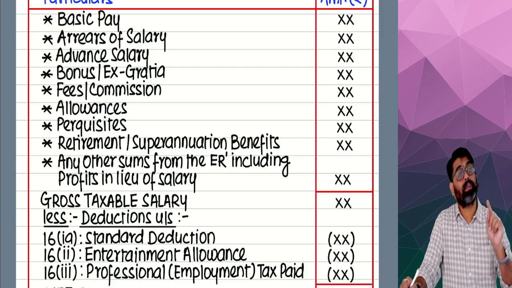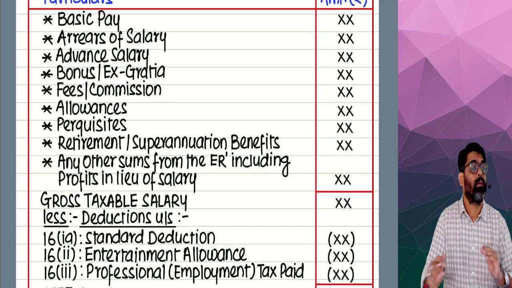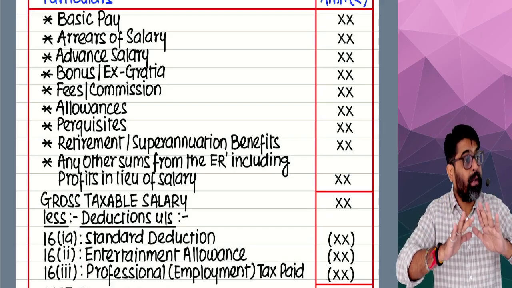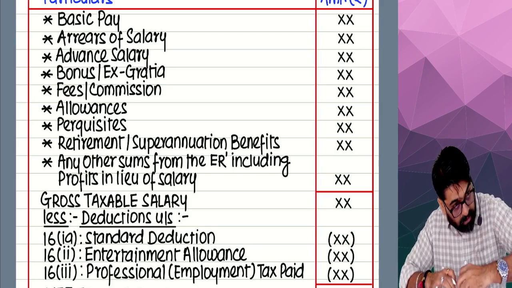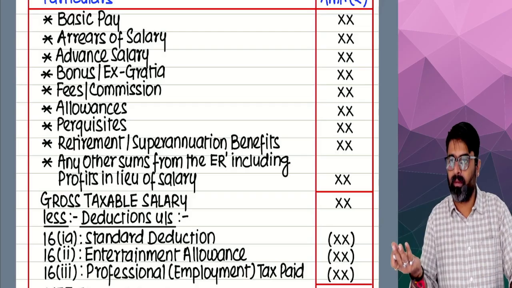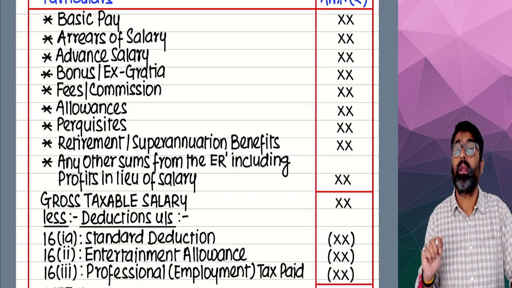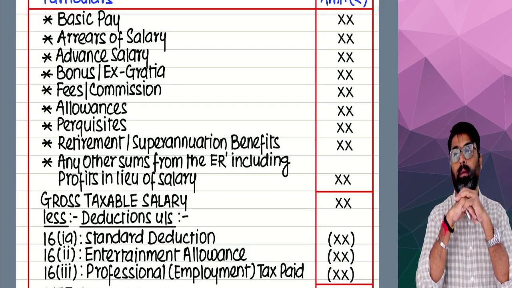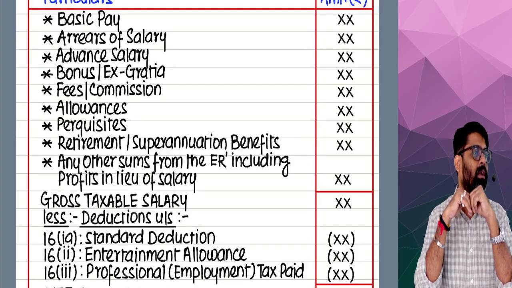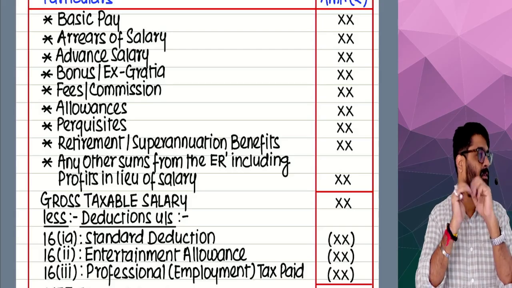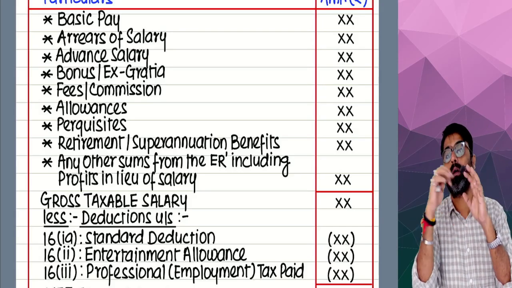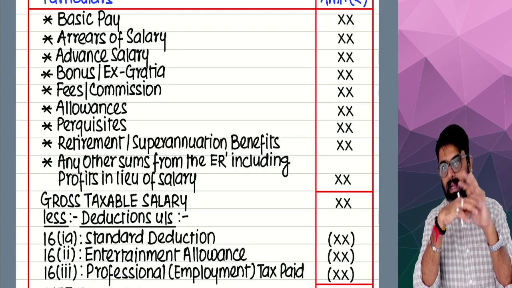And what discussion will we make? What important things we are supposed to keep in mind before charging this income under the head salary. If you are charging these amounts under the head salary, a few important things you will have to keep in mind. Keep in mind these things and charge salary. Keep in mind these important things, and then only charge your bonus. Getting my point?